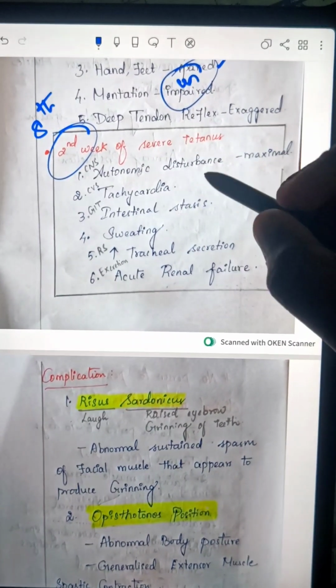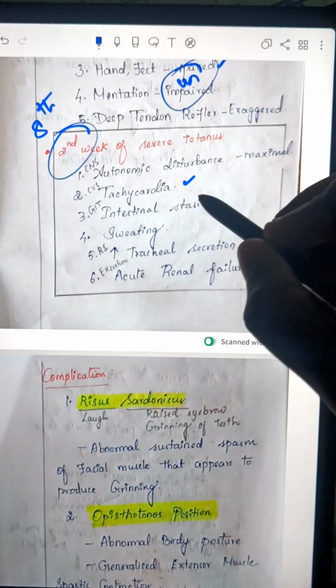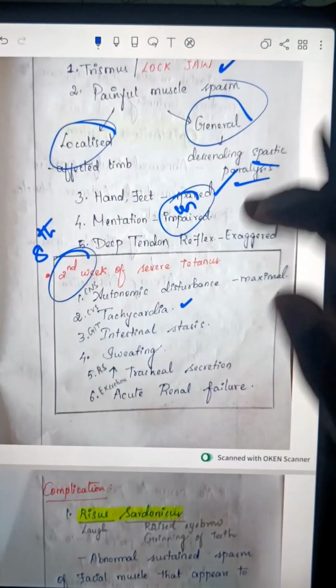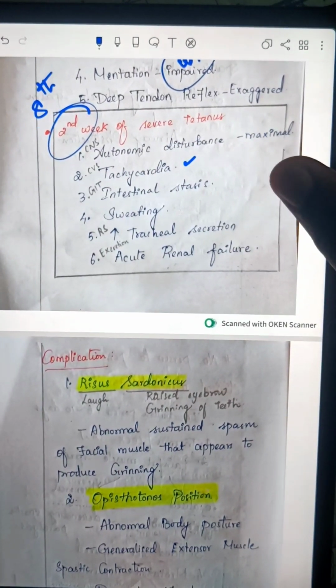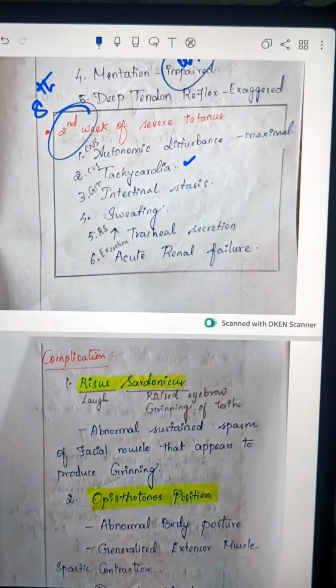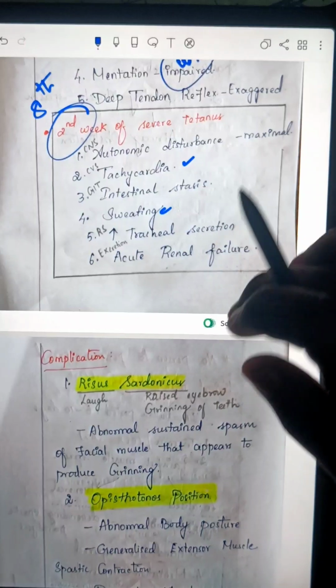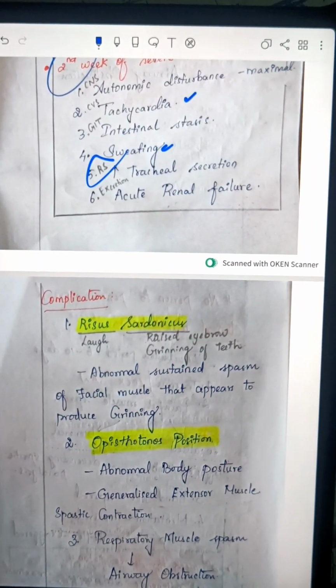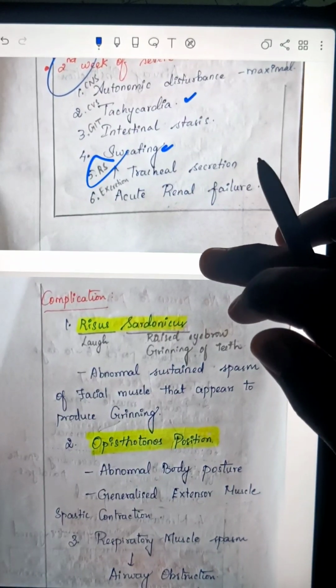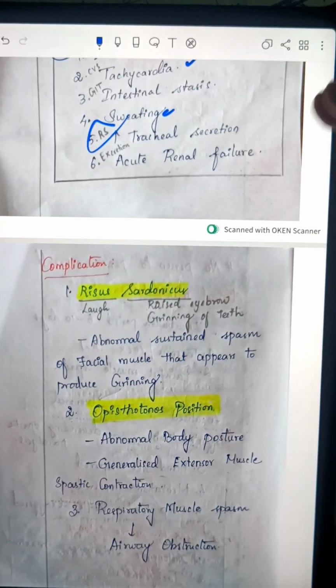In CVS, there is increased heart rate. In GIT, there is stasis, there is spastic paralysis, right? So the intestine is not going to perform peristalsis, and intestinal stasis occurs, and generalized sweating is there. Okay, and in RS, the lung, there is increased tracheal secretion. There is acute renal failure also.